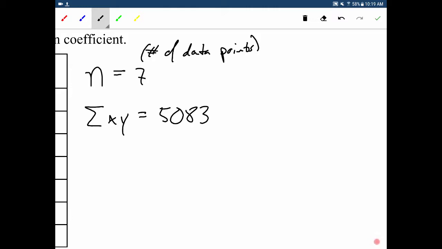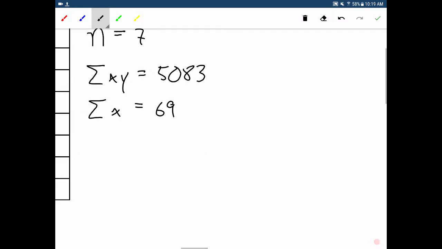Okay. Then I did the sum of just the x's. So I just take each of the x values and add them up, and I got 69. Okay. Then I did the sum of the square of each of the x values. So I just squared each x value, added them all up, and I got 823. Okay, so then I did the sum of all the y values, which gave me 500.